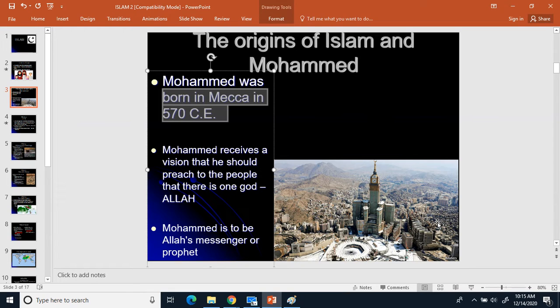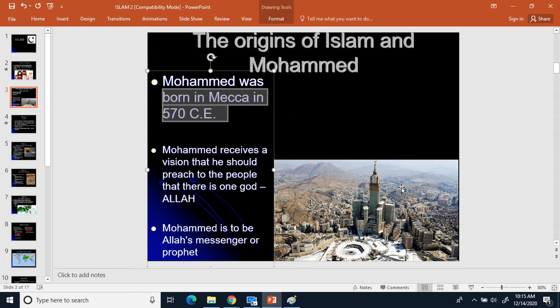And once again, this is what the city of Mecca looks like nowadays. And that's where he's born. So 570 Common Era, born there. Once again, Mecca has the Kaaba right down there. You can see the Kaaba in the picture. And this building right here is one of the tallest buildings in the world. This is the Mecca Royal Clock Tower and Hotel.